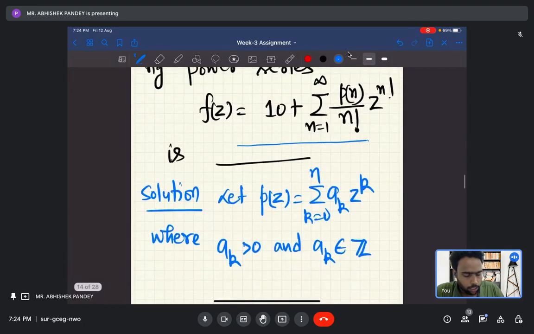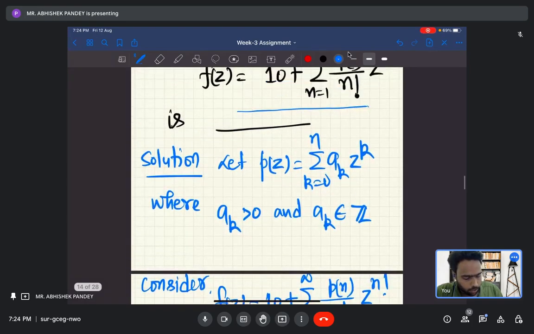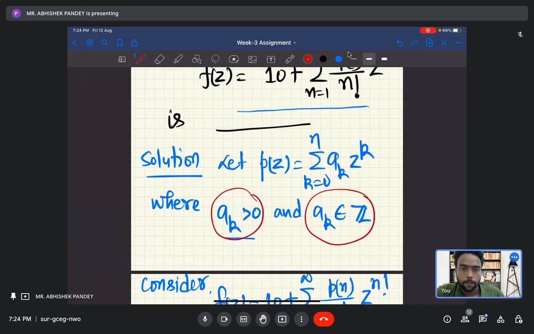Now if you look at this power series, this is not in the standard form. This is z to the power n factorial, so we cannot directly write the coefficient. This polynomial has all coefficients positive, and they belong to Z. So basically ak belongs to the natural numbers, positive integers.